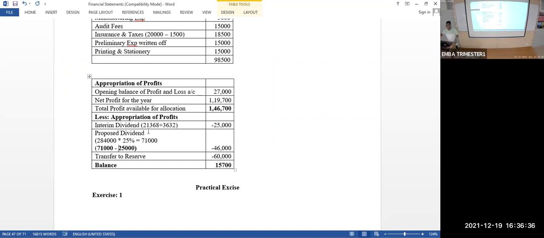But that was removed in the last financial budget, I think. So we have to rectify that in the coming questions. But if the question is there, we have to do that. If the question is talking about interim dividend and tax, we have to consider that. We can't write that it is 2022, so there is no dividend tax. We can't write that.